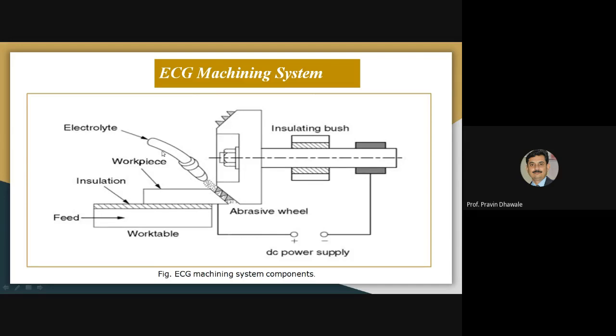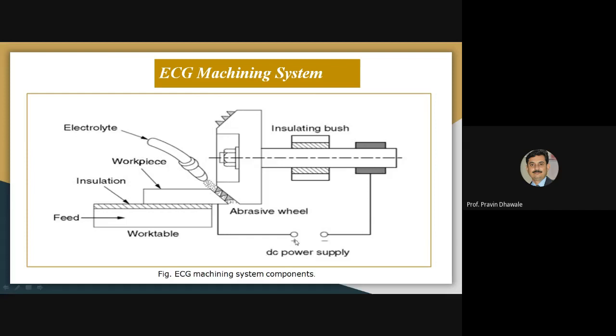Also, we require the electrolyte solution in order to carry out electrochemical dissolution of the metal. That electrolyte solution is passed through this pipeline network, and it is fed at the gap between the wheel and the workpiece. Also, the system is provided with a power supply, which is a DC power supply.